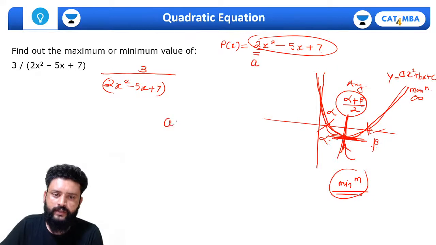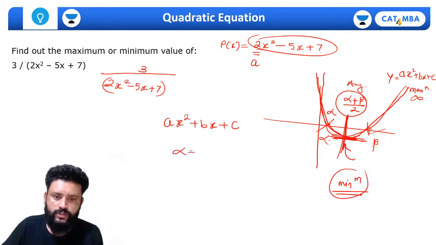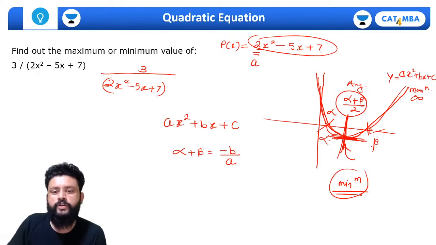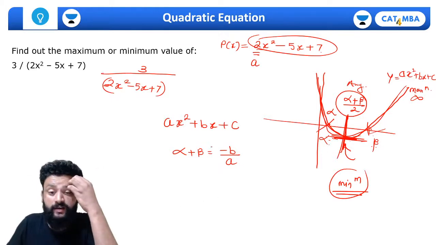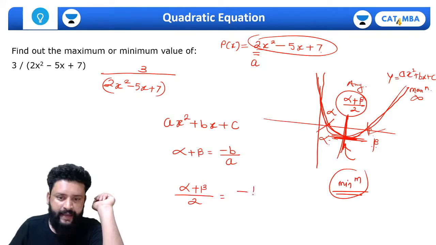And we know for the equation ax square plus bx plus c, the sum of the roots alpha plus beta is minus b by a, right? So what you told, Megha, which is alpha plus beta divided by 2, then I will get minus b upon 2a. Maybe you told this, right?